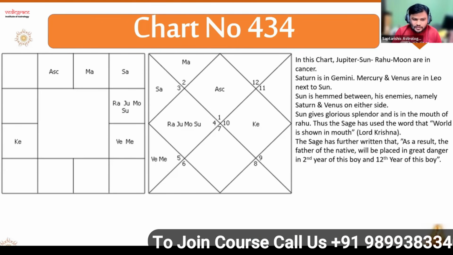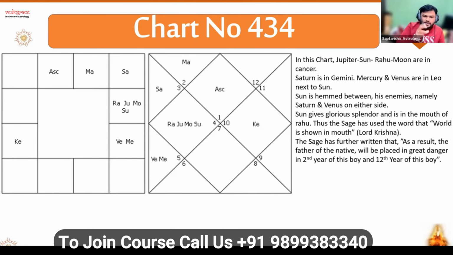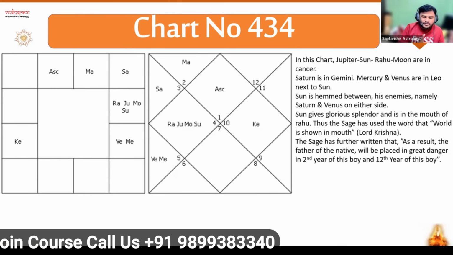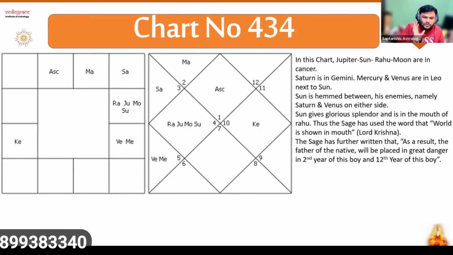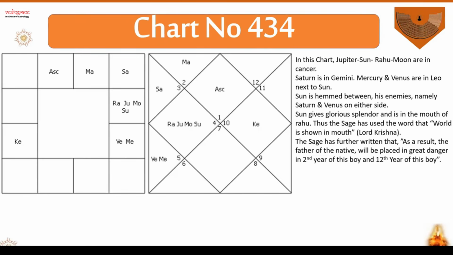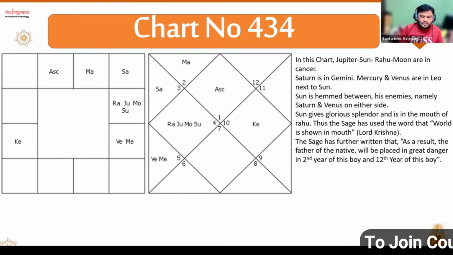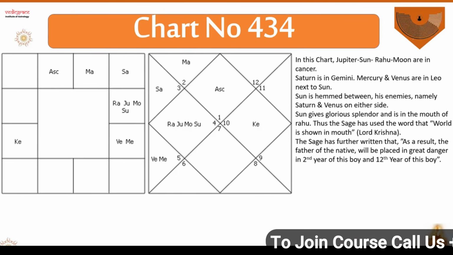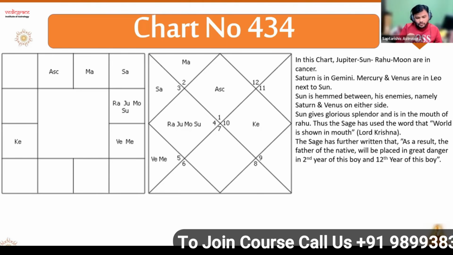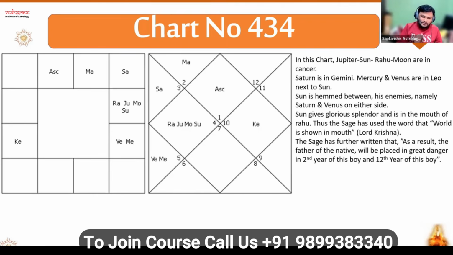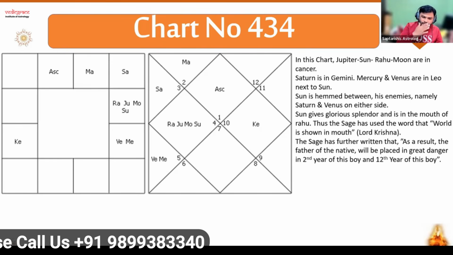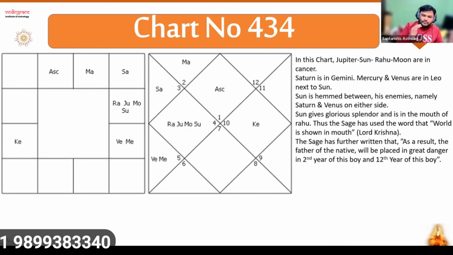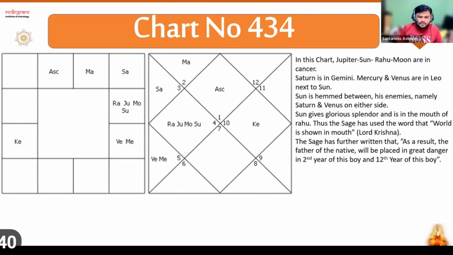If you are doing analysis for the career part, don't take Jupiter and Saturn as enemies. Until Jeev Karaka and Karma Karaka meet, career will not start. Are you understanding? For disease, it may be considered a bad combination. Yes, for disease we use it differently. This is not only for Jupiter and Saturn. There are many other planets which are enemies, but it depends on what you are using it for, and we need to use it accordingly.